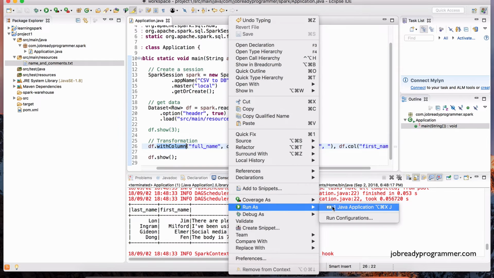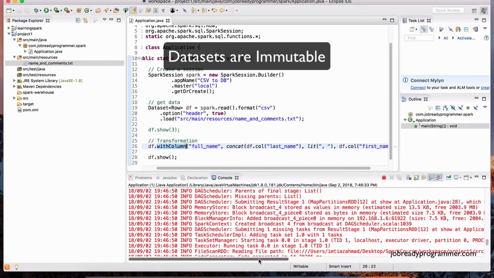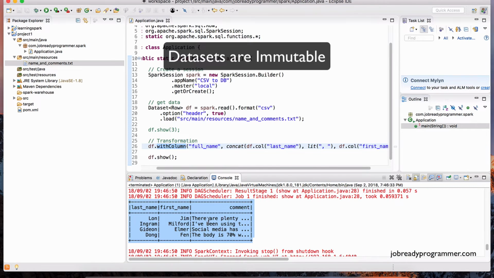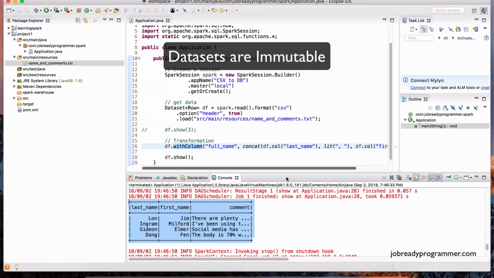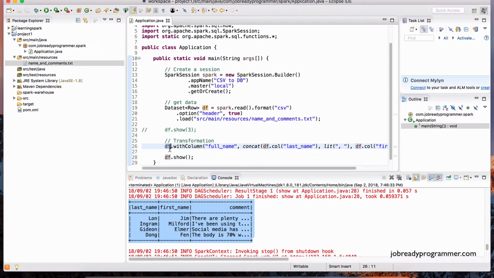If I right click and run as Java application, I'm going to zoom ahead so that we don't waste time looking at the log entries. Notice the output of that is still the same old table. We don't have the new column full name with the contents of the last name and first name columns. So what does this tell us? This tells us that data sets are immutable structures, meaning they cannot be changed. They can only be recreated. So we haven't modified this df structure directly.